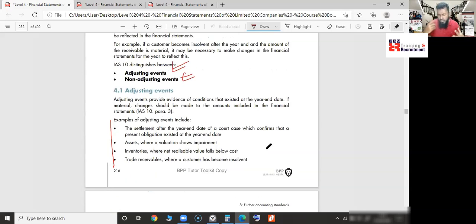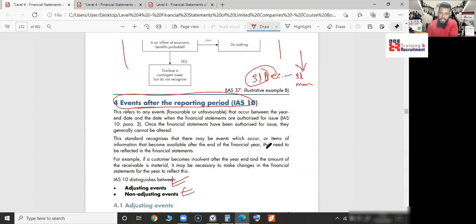You know the notes we do, the adjustments we do after the financial statement, the financial position, there are 4 or 5 notes given. So adjusting events are those that exist within the year-end accounting period, and can heavily influence the financial statements. So you need to amend your financial statements. For a non-adjusting event, you do not; you do it in the next accounting period, okay?